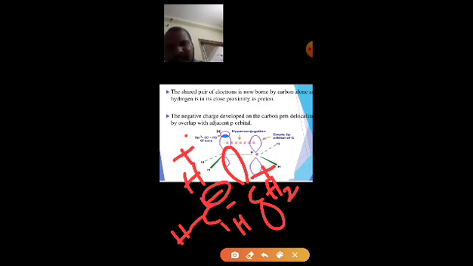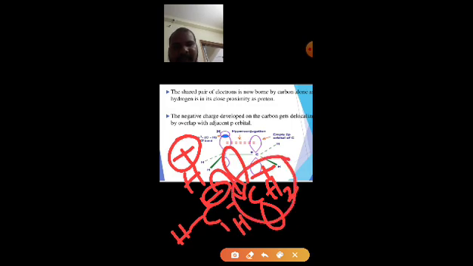Taking the ethyl carbonium cation, the adjacent p orbital is electron deficient, so it gets positive charge, and this negative charge gets delocalized by overlapping with the p orbital of this carbon.